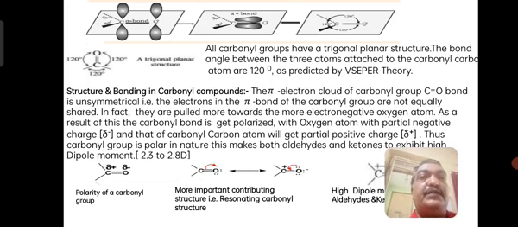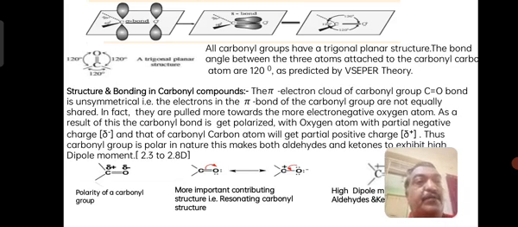So it looks like a trigonal picture for this carbonyl group. Because of this, there is a possibility of shifting of electrons. We will show carbon with a positive charge and oxygen with a negative charge.